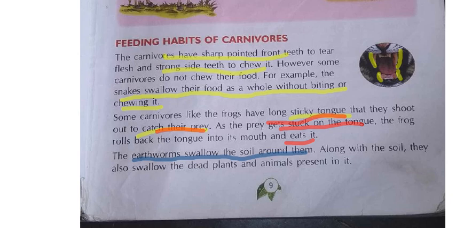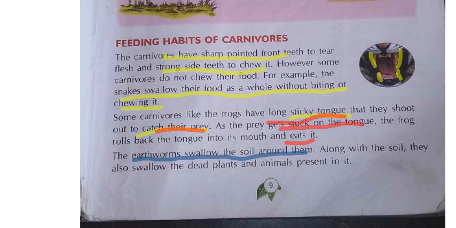Once again I am saying, see, all the flesh eating animals are called as carnivorous animals. They will have the strong sharp pointed teeth in the front, so that they can tear the flesh easily with the help of that pointed front teeth, and with the help of the side teeth they will chew the flesh easily. Okay, and I told that some snakes, they will not bite or chew their food. Simply they will swallow the food directly without biting or chewing the food.